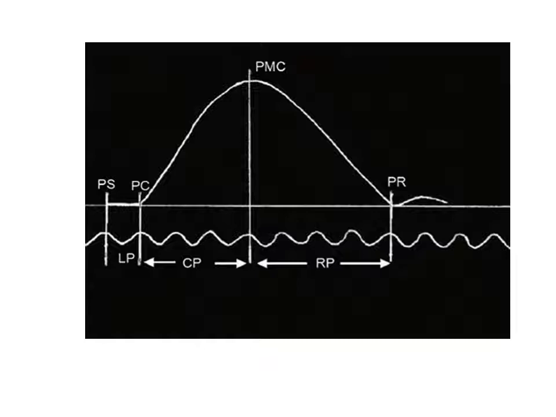The contraction period is the period between the point of onset of contraction to the point that corresponds to the maximum peak of contraction, and the relaxation period is the period from the peak of contraction to the end of the contraction.